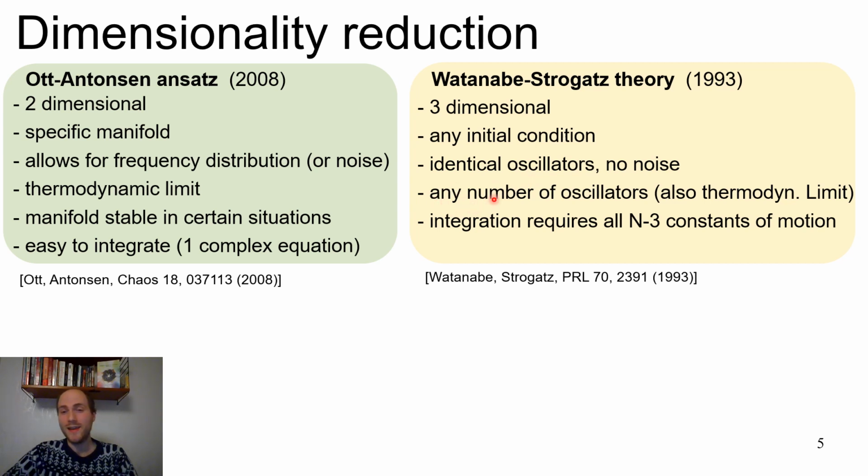Additionally, it describes any number of oscillators, which includes also the thermodynamic limit. And the integration always requires these n-3 constants of motion, so maybe it's not as simple as in the Antonsen case.